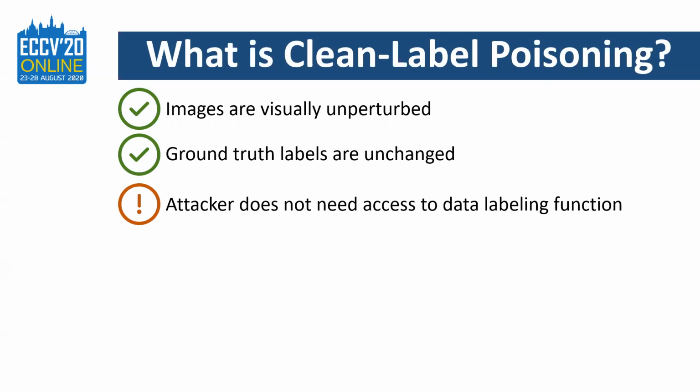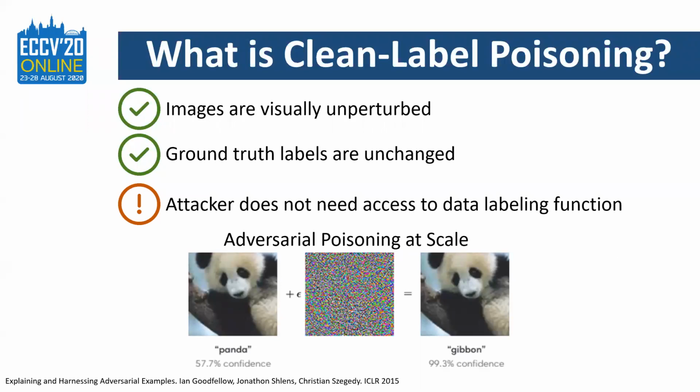This means that the attacker does not need access to the data labeling function, allowing for large-scale poisoning attacks under white box, gray box, and black box scenarios. You can imagine a potential attack vector as follows. I'm interested in weakening your state-of-the-art ML system on a particular test time target image. Under the clean label attack paradigm, I only need to post a few poisoned images online, wait for them to be scraped by a bot, labeled by a human, and introduced into your training pipeline. Now I have a backdoor into your machine learning system.